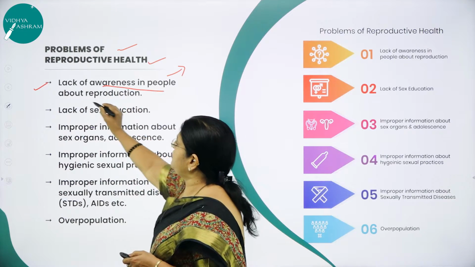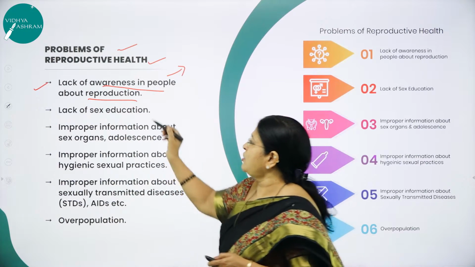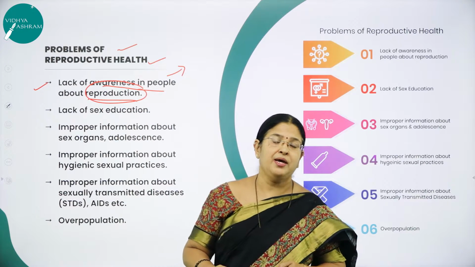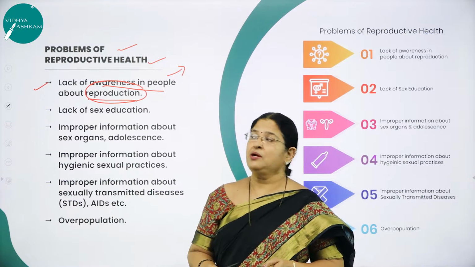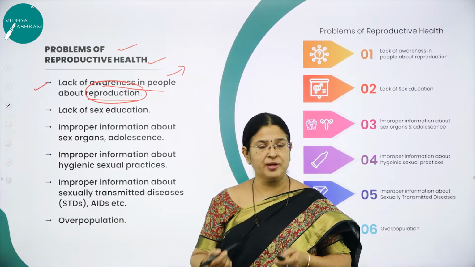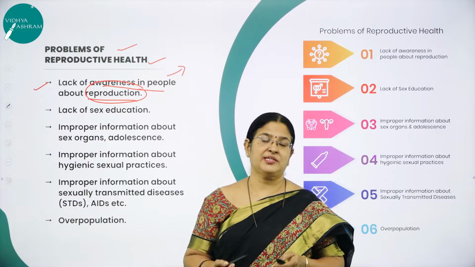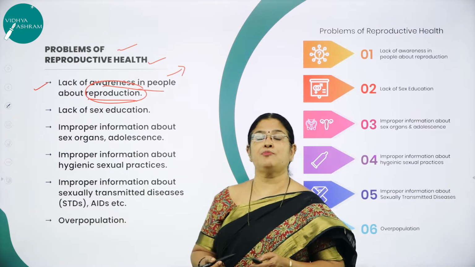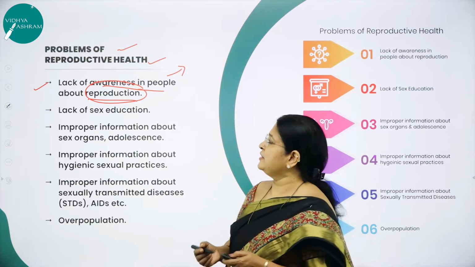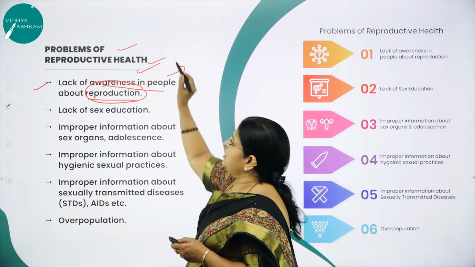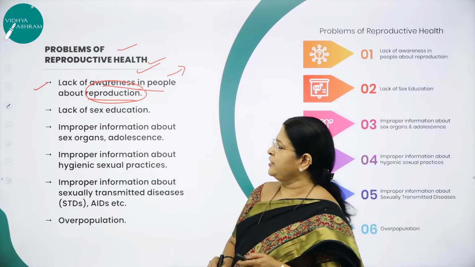Lack of awareness in people about reproduction. Many people hesitate, as this word reproduction carries a social stigma. People hesitate to talk about it. Maybe that is a reason why people are not aware of what reproduction is, what the reproductive organs are, what the normal functioning of the reproductive organs is, that is the physiology, and the hormonal changes of the reproductive organs. All that is lacking in the people, and that is the reason why we are not able to achieve a good reproductively healthy society. So, lack of awareness in people about reproduction.